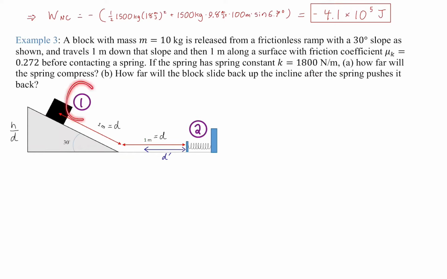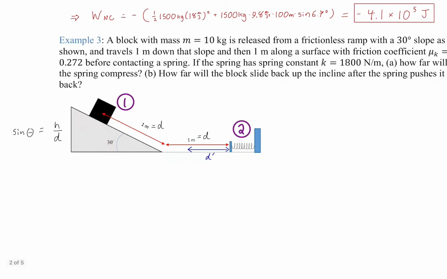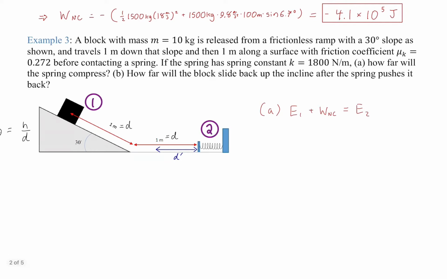We'll set up our two states, state 1 and state 2. We're going to call the 1 meter distance d, just so we can keep it symbolic and clean for a while and plug in numbers at the last step. I always think that's a better way of doing this kind of work. And then here we just have sine of theta equals H over d, and this will allow us to solve for H in terms of d. All right, so moving on. We have our energy conservation, just our new form for this lecture. It's always going to be E1 plus work NC equals E2.